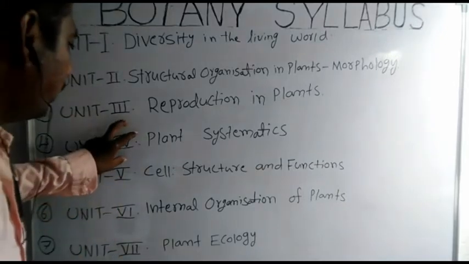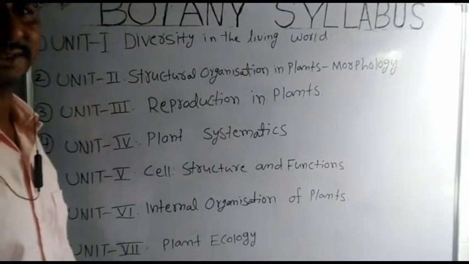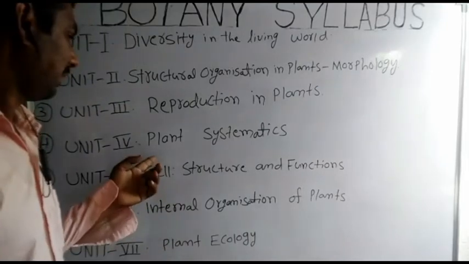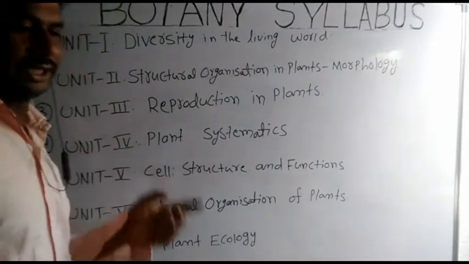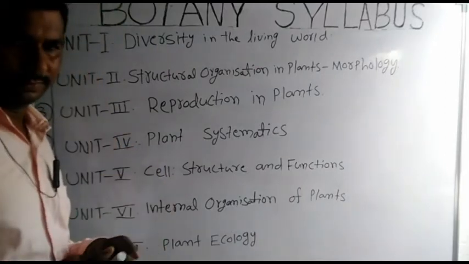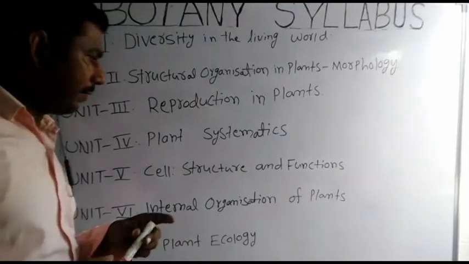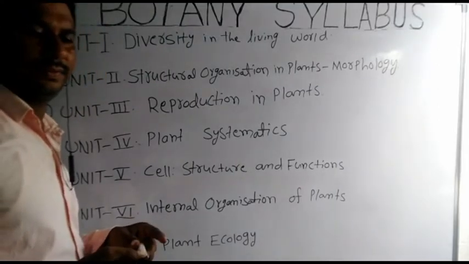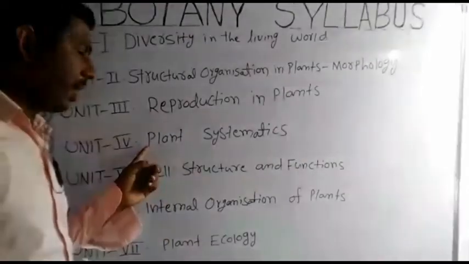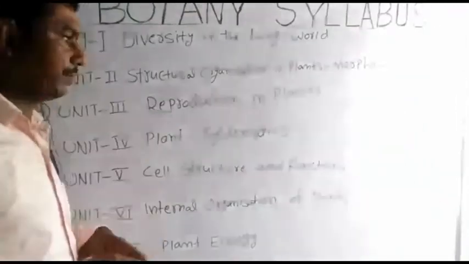Next, 4th unit name is plant systematics. It has only a single chapter. The chapter name is taxonomy of angiosperms. The taxonomy of angiosperms is the 8th chapter.